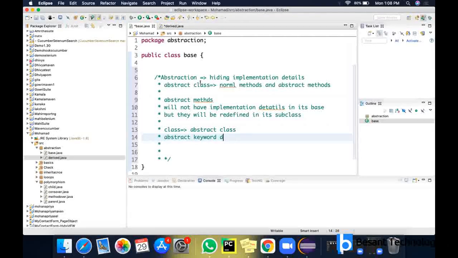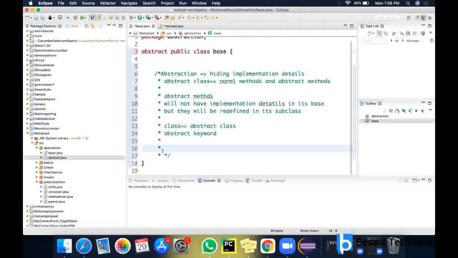So I want to make this base class an abstract class, adding the abstract keyword before it. Even before the access modifier you should give abstract, and without an access modifier you can also do it. Once I have added the abstract keyword, you can see the letter A in this symbol. That means it is an abstract base class. Now I'm going to have normal methods first. One more thing: abstract classes cannot be instantiated. That means you cannot create objects for an abstract class.